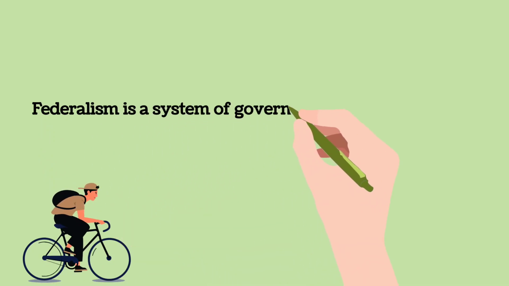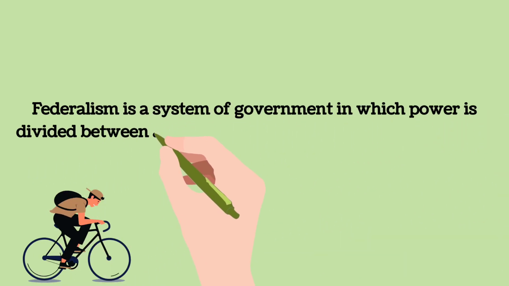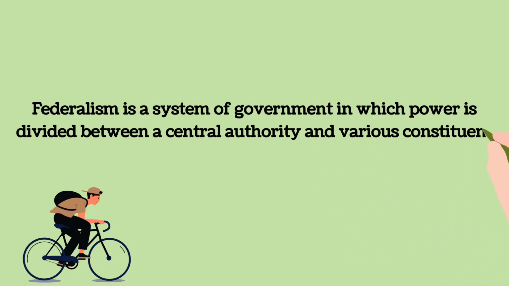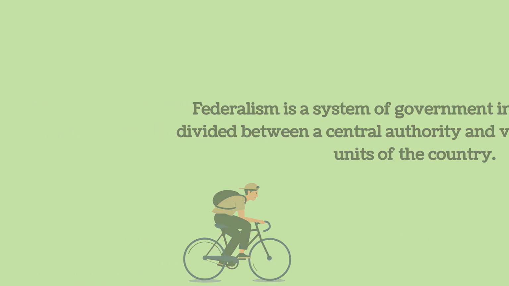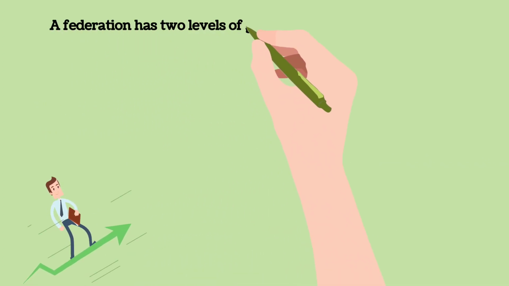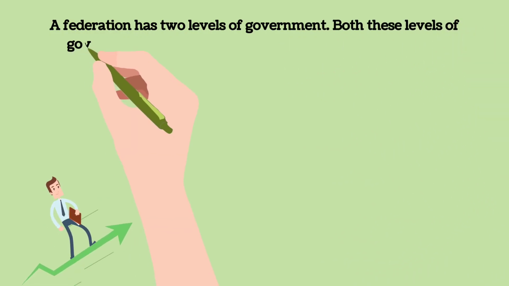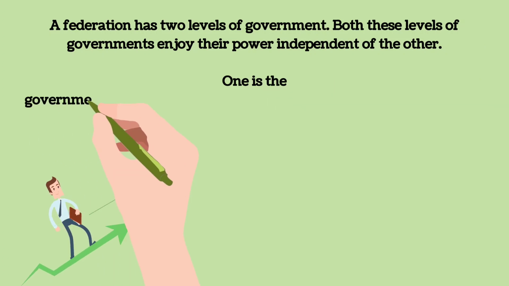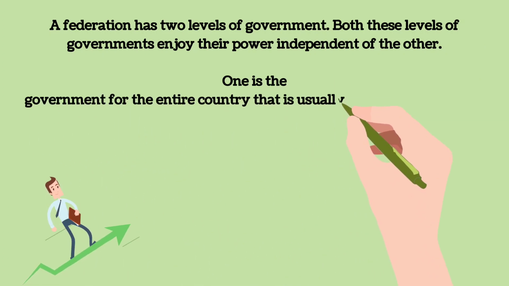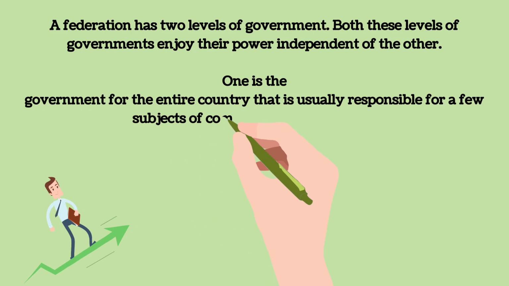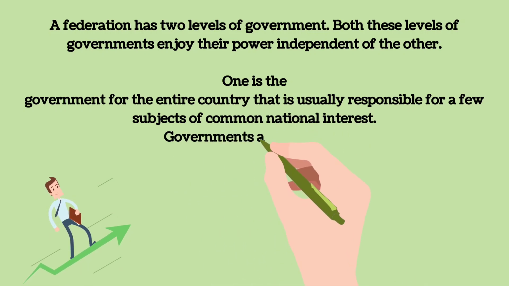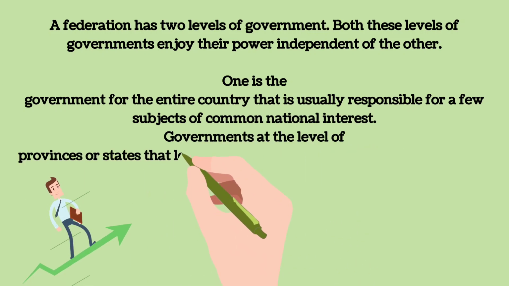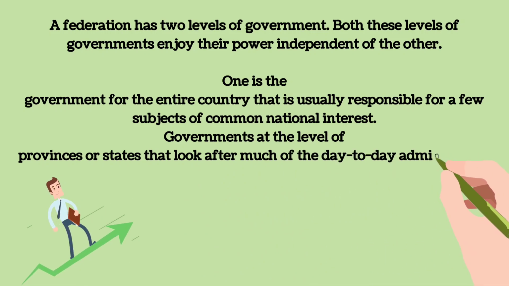Federalism is a system of government in which power is divided between a central authority and various constituent units of the country. A federation has two levels of government. Both these levels of governments enjoy their power independent of the other. One is the government for the entire country that is usually responsible for a few subjects of common national interest. The other is governments at the level of provinces or states that look after much of the day-to-day administering of their state.